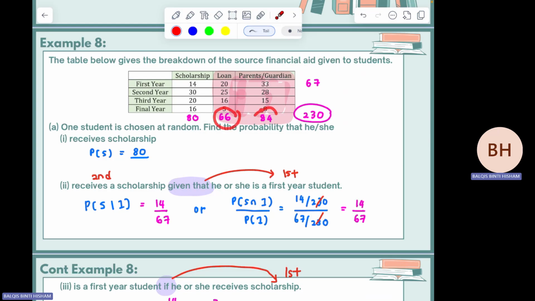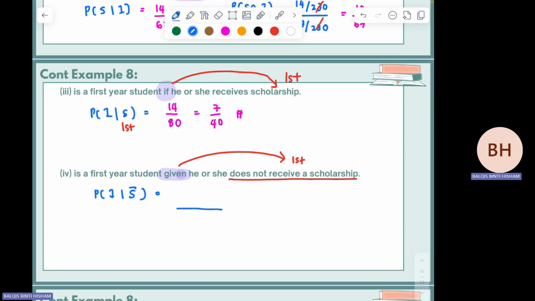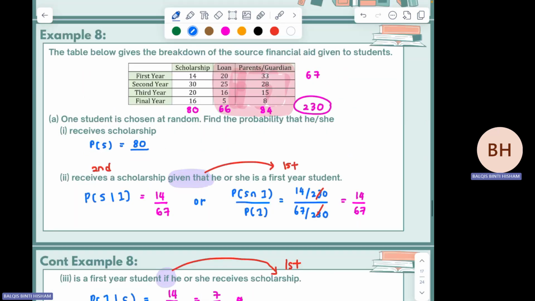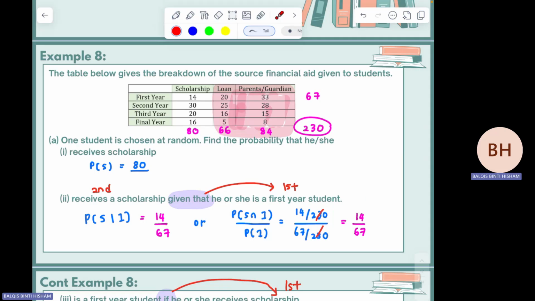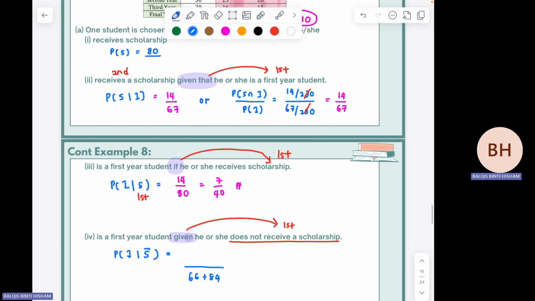66 plus 84. Okay, 66 plus 84. So out of 66 plus 84, how many are first year students? So how many first year? These ones, 20 and 33. So just substitute. 20 and 33, so simplify, 53 over 150.